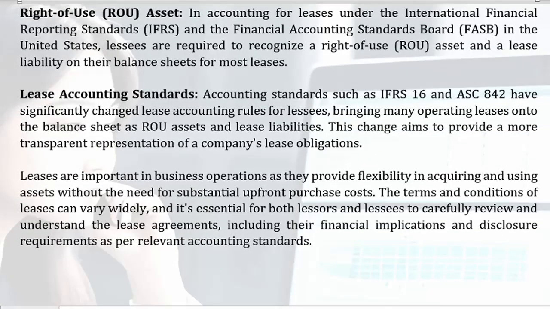Accounting standards such as IFRS 16 and ASC 842 have significantly changed lease accounting rules for lessees, bringing many operating leases onto the balance sheet as RU assets and lease liabilities. This change aims to provide a more transparent representation of a company's lease obligations.